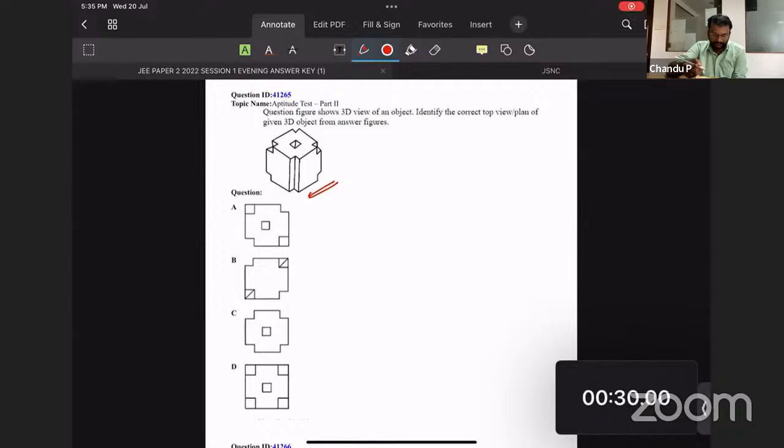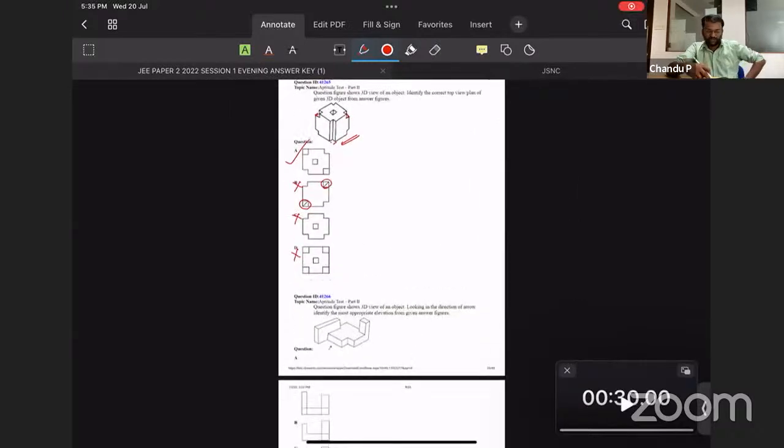Coming over to here. You can easily eliminate option D. If you observe here, there is nothing. So option D is out. Option C, you can eliminate because there is a small square piece. Option B, these are two triangle pieces stacked together. It's wrong. Option A is right because it is a small square. So option A is the right answer.